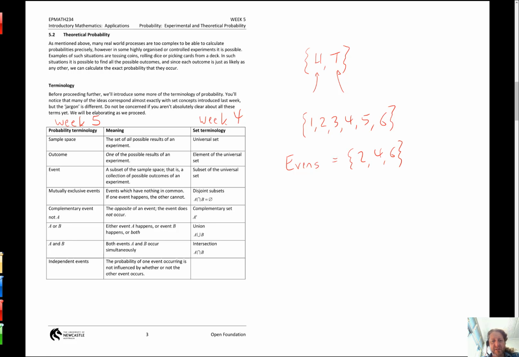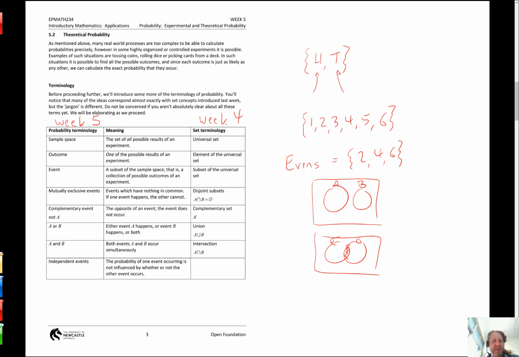Mutually exclusive events have nothing in common. If one event happens, the other cannot. We talked about this last week in a Venn diagram. We drew a quick picture, that was A and that was B. That was what we referred to last week as disjoint, because there was no overlap. A and B can't happen together. It's like the events of getting an even number and an odd number. There's no overlap, is there? I will draw them as two separate circles because the number can't be even and odd. You're even or you're odd. Here we call them mutually exclusive. Same thing, mutually exclusive or disjoint sets.